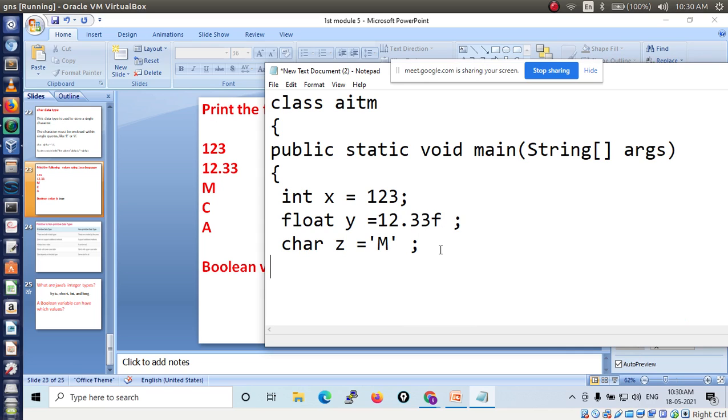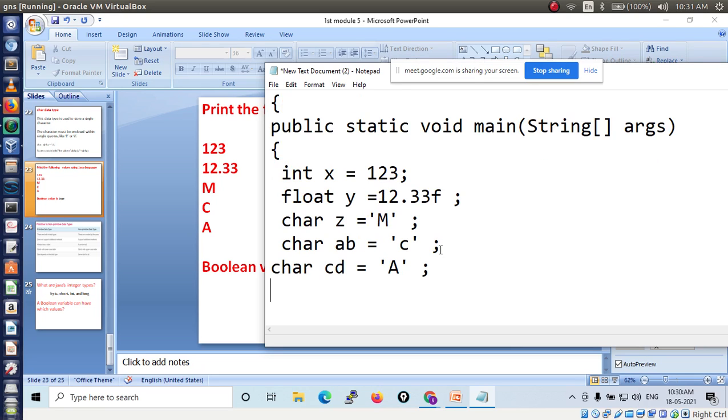Now another character is C. So char AB, then a single apostrophe. Here I am using C. Then close with the semicolon. Then one more char CD I can use. The character is A. Give the apostrophe, then close with the semicolon, finish. Then one more, the boolean value is there, so I can write boolean b. I can give the variable name b, then the value is true.